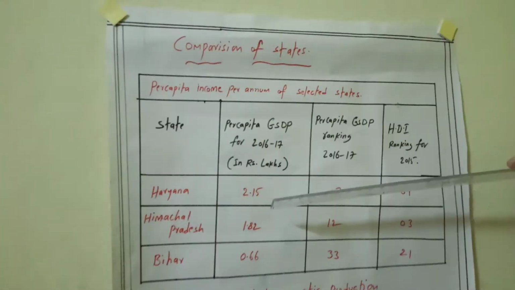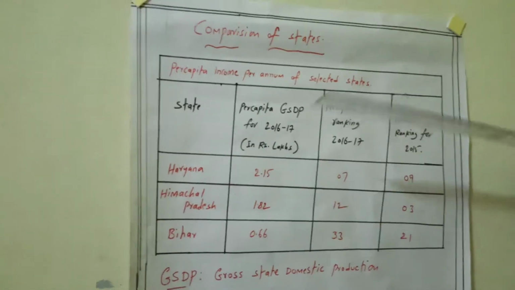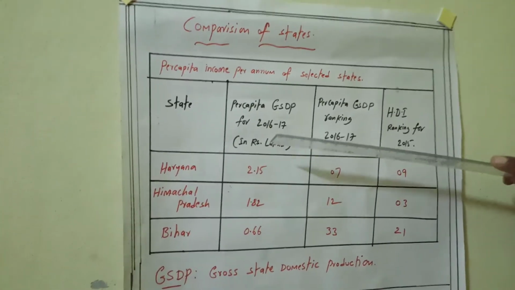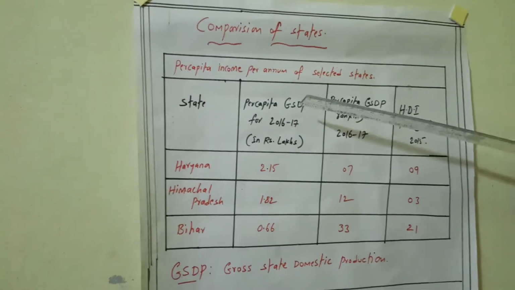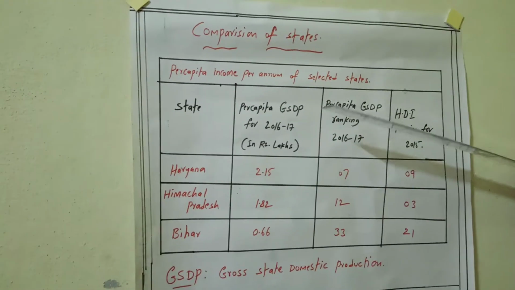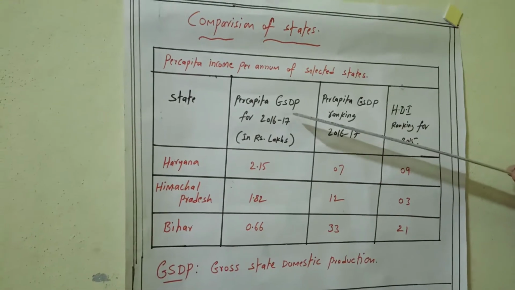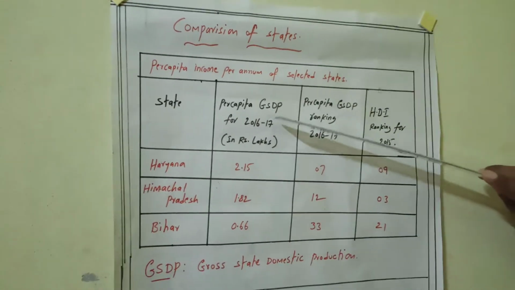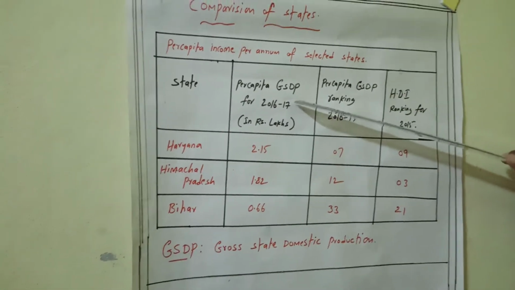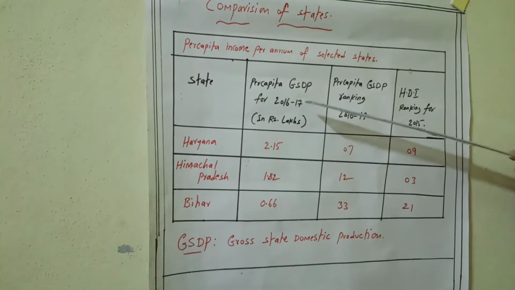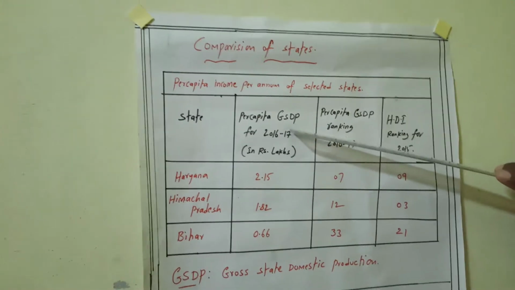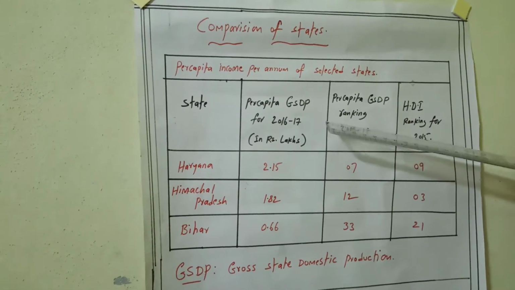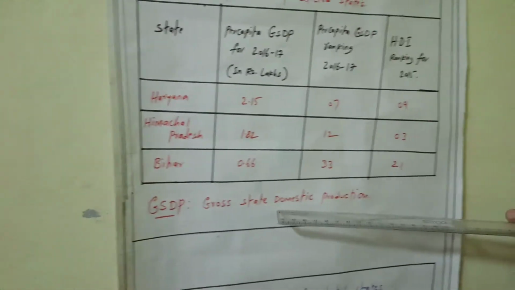In these two tables we have three Indian states. The first table shows the per capita income of each state. By dividing the total income of the state by the total population of that state, we get the per capita income. The income of the state is called GSDP. GSDP means gross state domestic product.